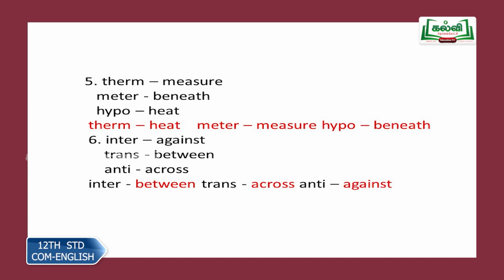Then meter, measure, a unit of measurement. Then hypo, hyper: hyper is above, hypo is beneath. Inter, against, trans, between, anti, across. So inter, between, interchange, exchange between. Then transatlantic, trans, across, and anti, against, anti-social elements.